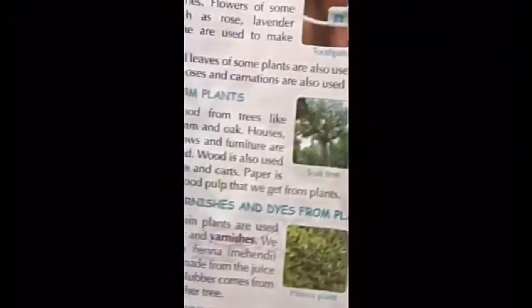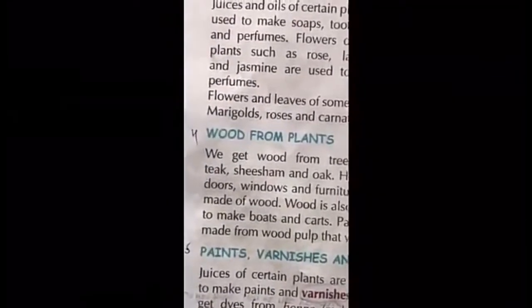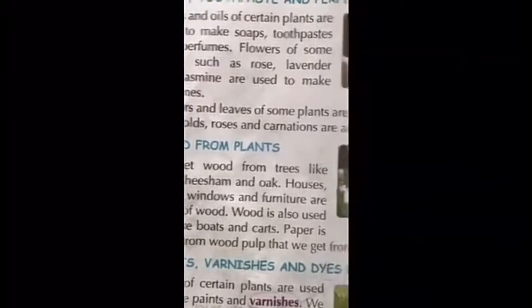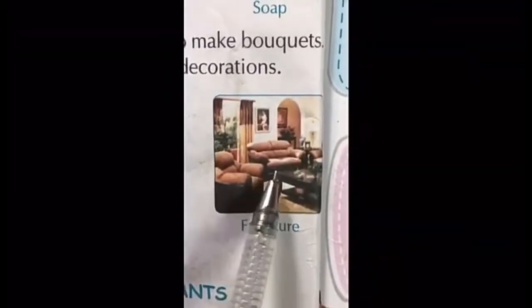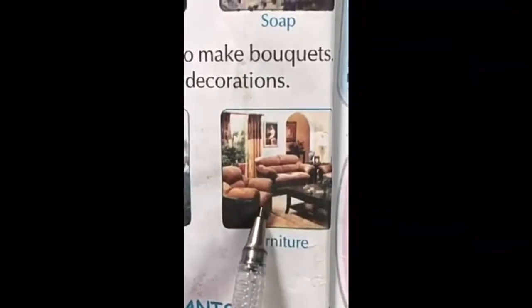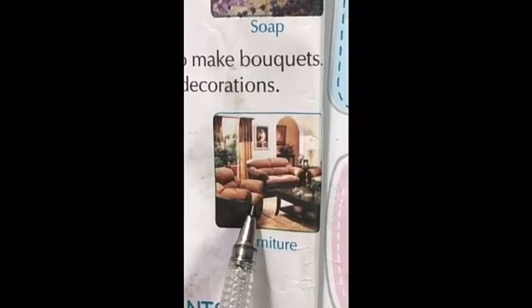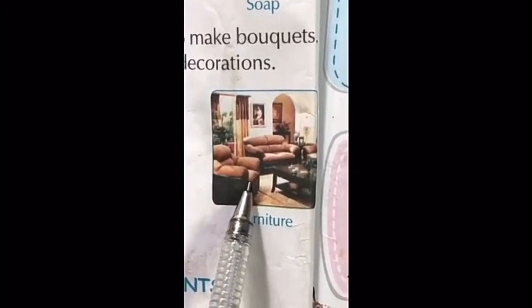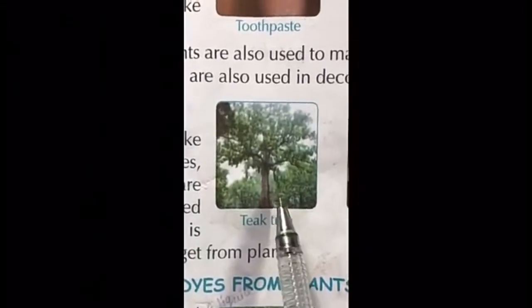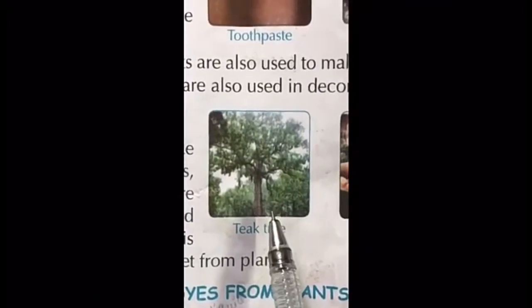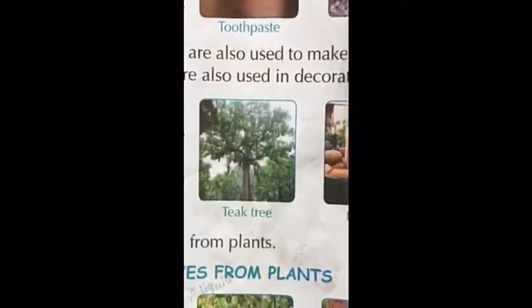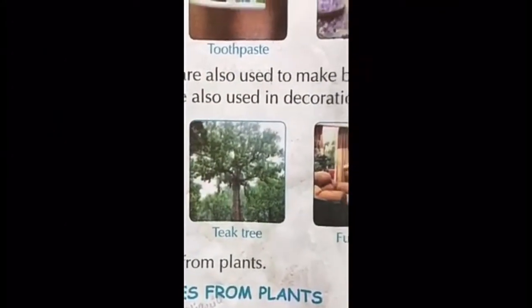Fourth point. Wood from plants. Wood is used to make furniture such as tables, chairs, beds, doors, boards, pencils, matchsticks, bats, and cupboards. We get wood from trees like teak, shisham, and oak trees. These are very big trees. Paper is made from wood pulp that we get from plants.